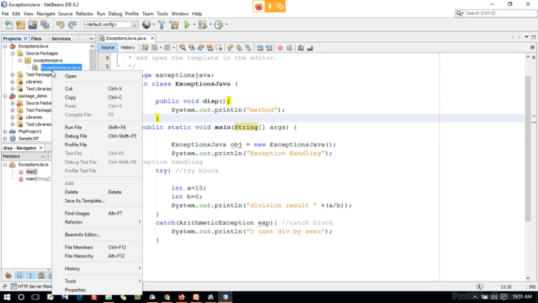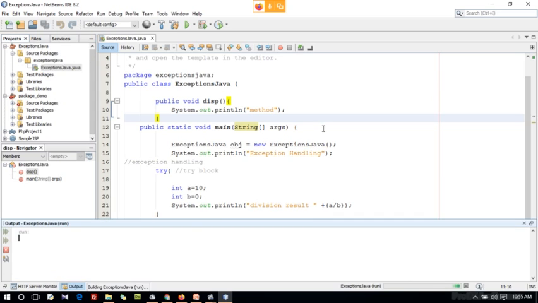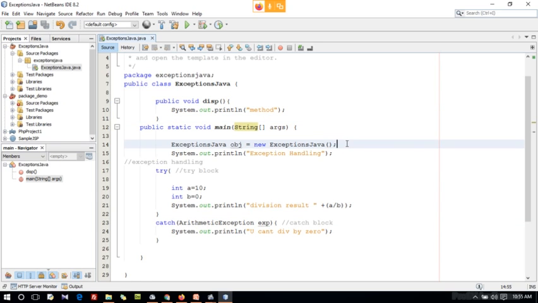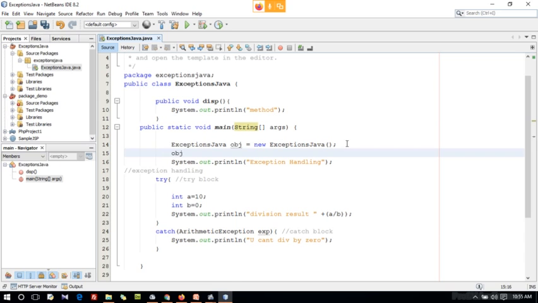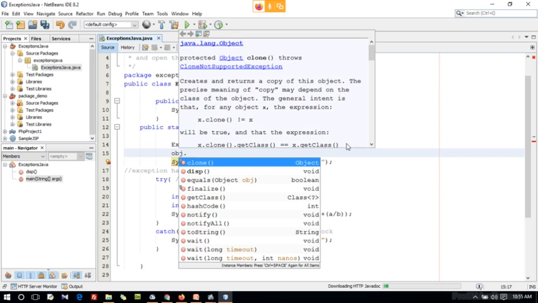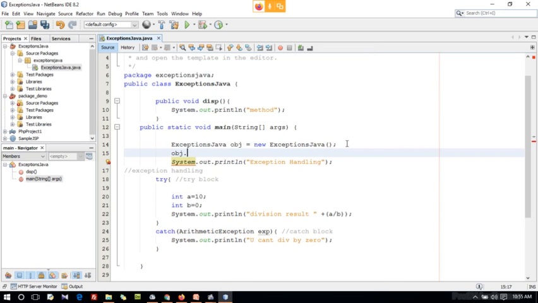If you execute this, see, I'm getting an output, exception handling is printed. If you have created an object here, you can call the method, not a problem. What is that method? disp. The disp method.